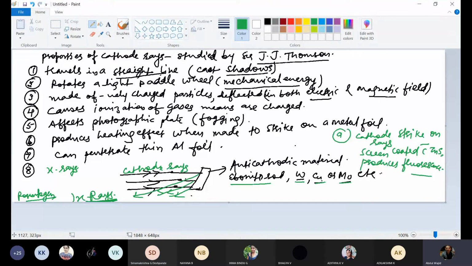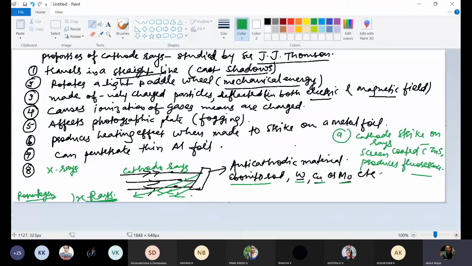As I told you in the beginning, there will be bombardment of the molecules of the gas inside the discharge tube by the high speed electrons. Then only these cathode rays will be emitted from the cathode and travel towards the anode. Initiation will be done from that only.